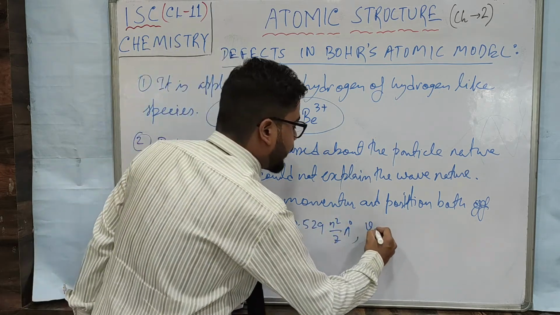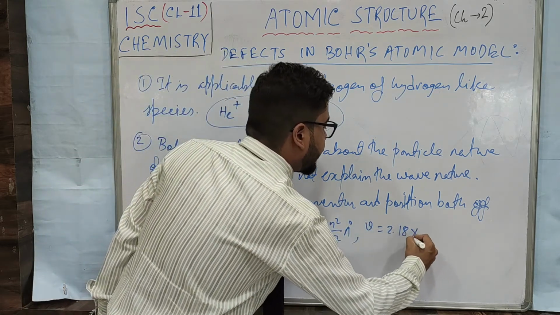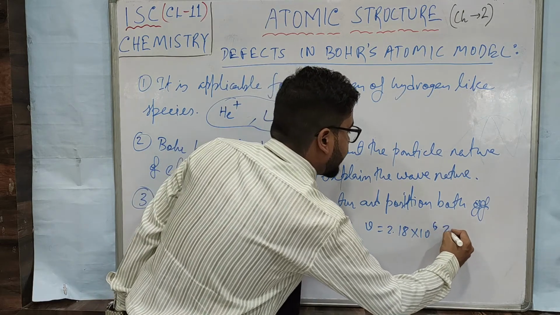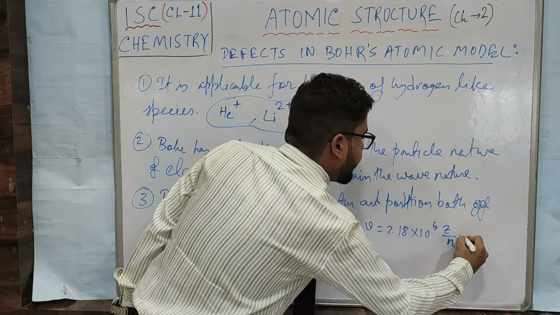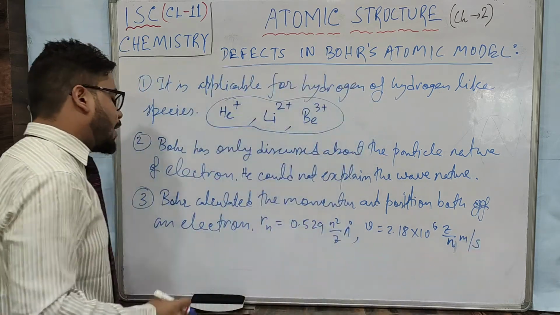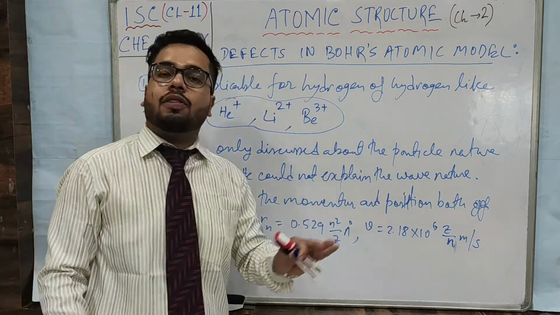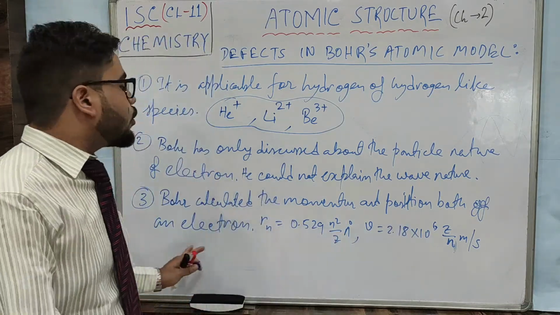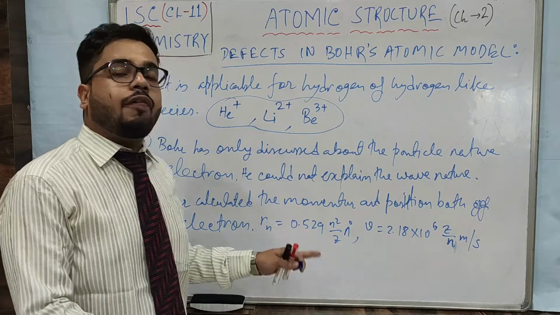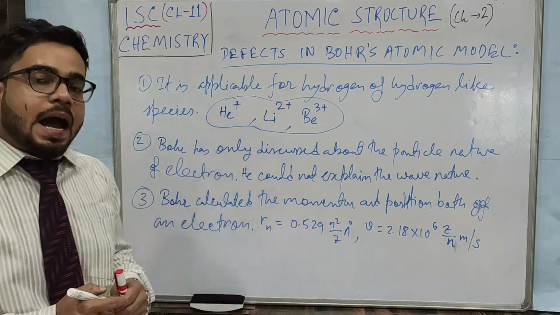And for the velocity it was 2.18 multiplied by 10 to the power 6 z by n meter per second. So Bohr has found the electron's position, where the electron is found, and the velocity also, that means momentum also. Which is not possible to find out accurately according to Heisenberg.